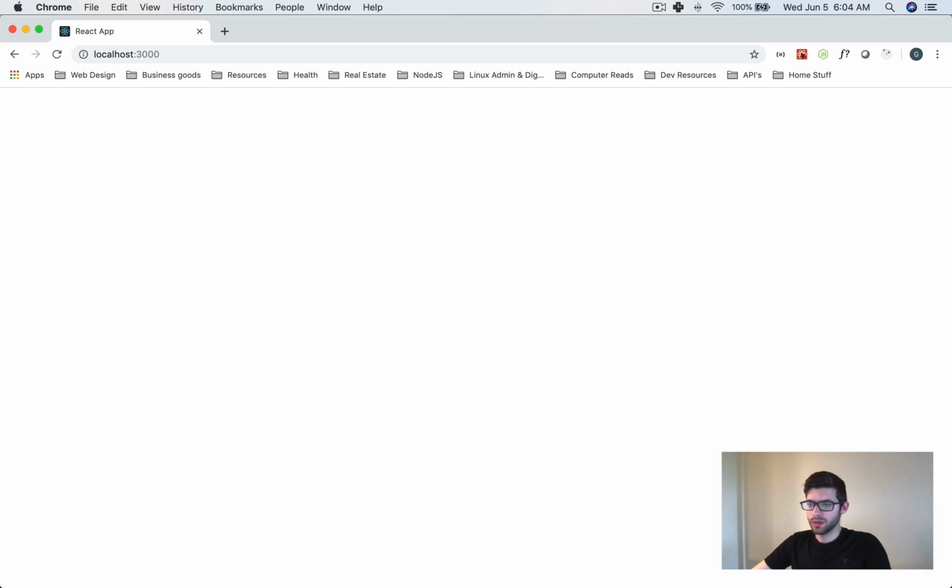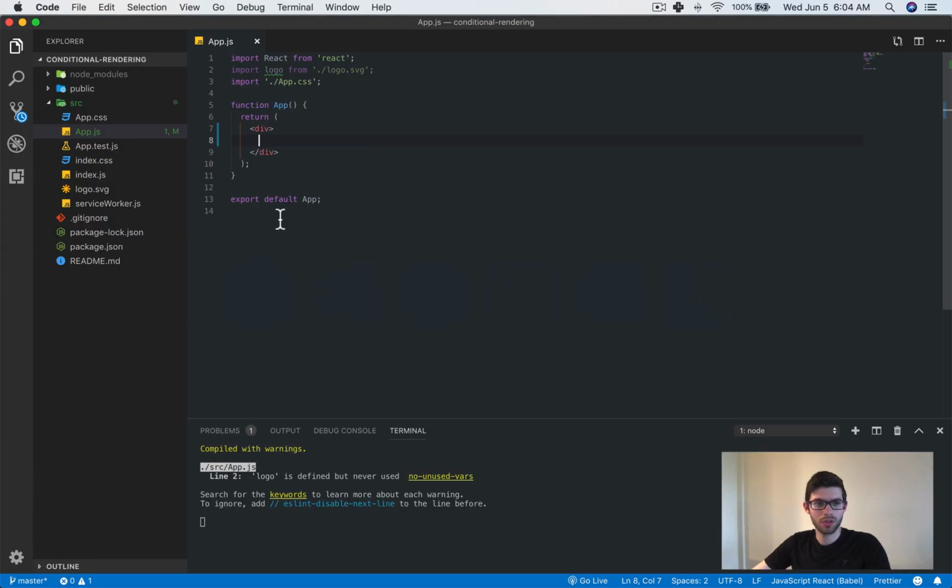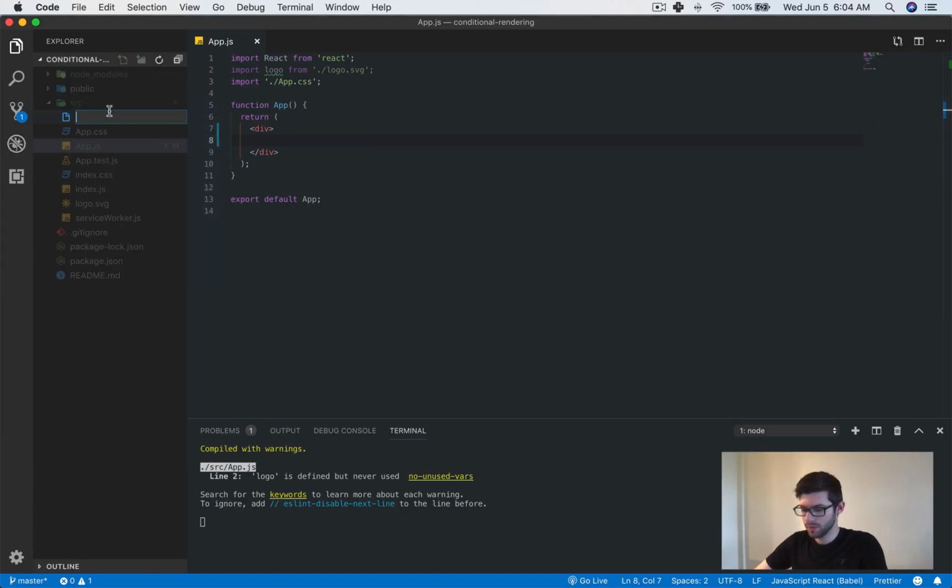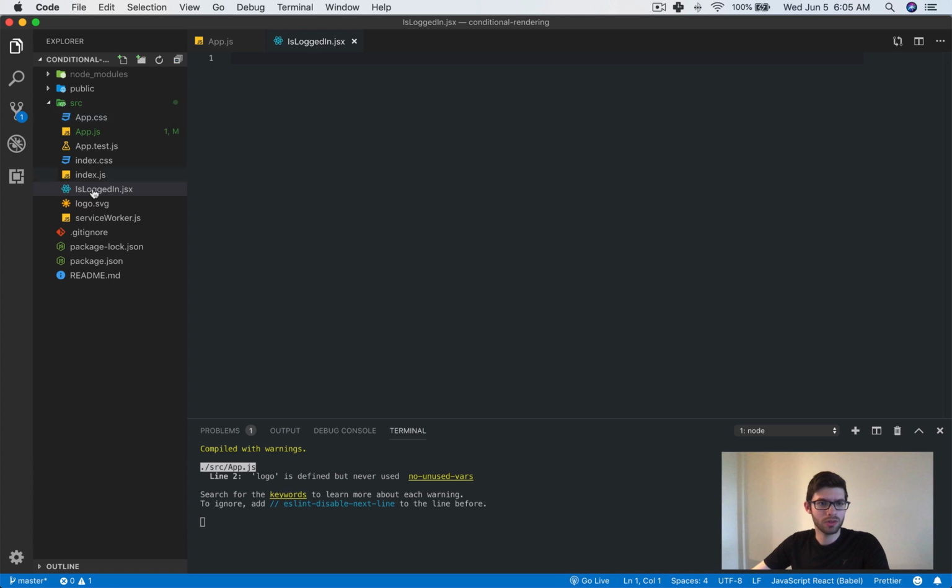Next thing that we are going to do is create 3 components. So let's go ahead and do that. We will create IsLoggedIn.jsx. I guess you don't have to use JSX, but I started using JSX. So we do that, and then we're going to have import here. We'll import React from React.